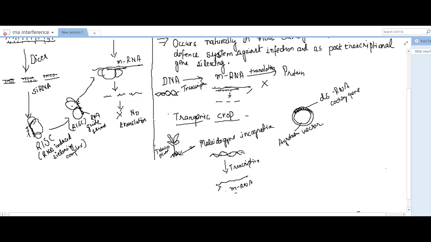So here we developed the transgenic crop of tobacco, a pest-resistant crop, through this foreign gene. We introduce this foreign gene which codes for double-stranded RNA.